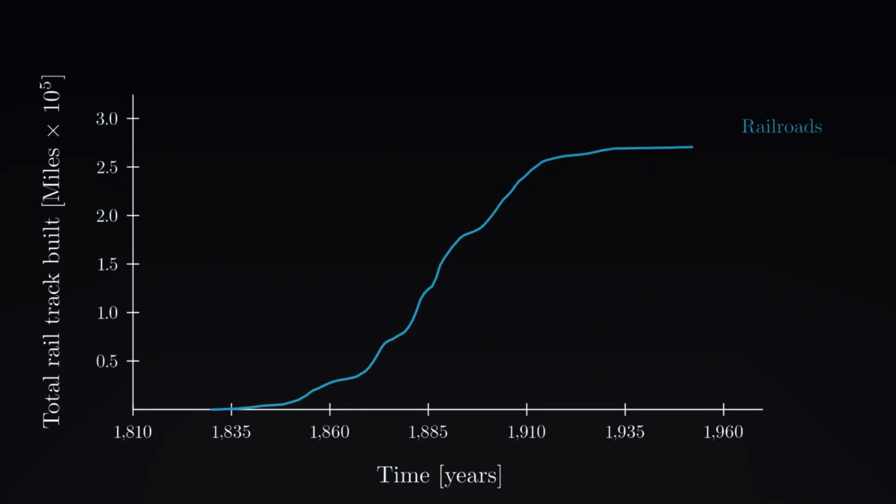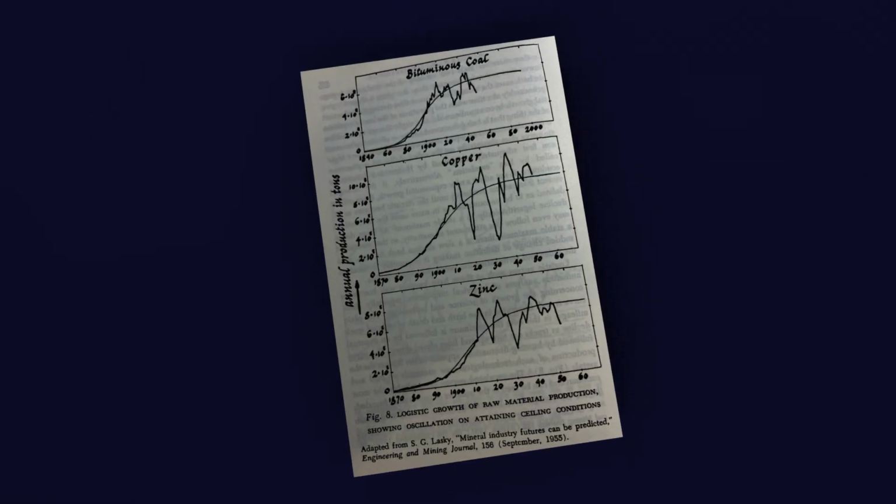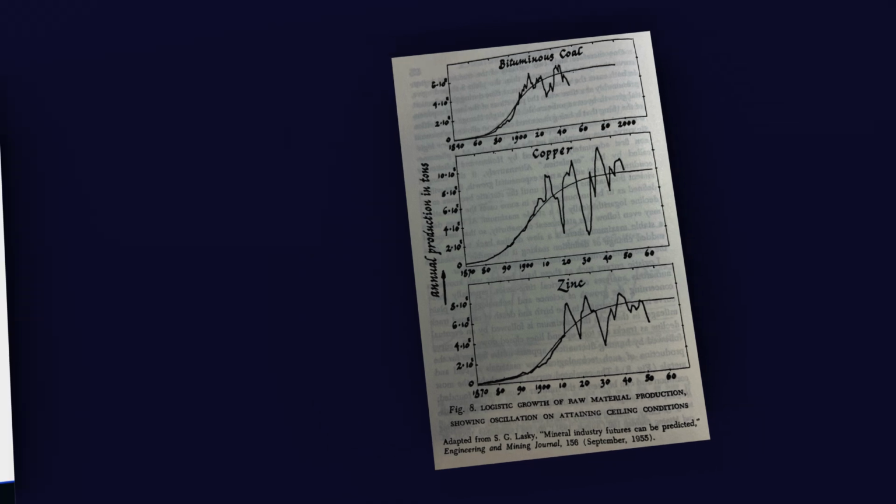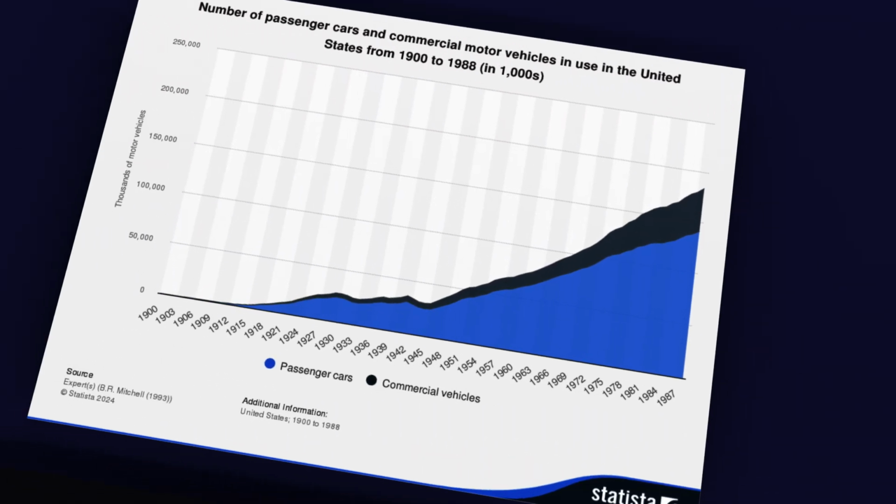We can see how logistic growth behaves as it approaches the saturation. Copper, zinc, and coal production oscillate as the production nears saturation. This is because the system senses the decrease or increase of the growth rate and tends to correct it but overshoots. In the case of vehicles in use, we can see the revival and escalation of growth after a period of saturation, indicating a breakthrough in the economic state of the country.